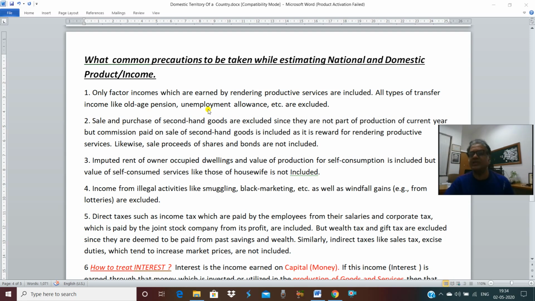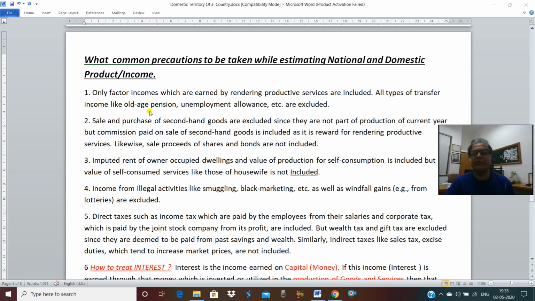A few more examples are scholarship, against which there is no flow of goods and services. Different types of compensation, financial compensation, gifts and donations are given. These all are called transfer income. And because such income does not contribute in the flow of goods and services, they are not included in the national and domestic product. So if in the exam you are asked how you will treat old age pension, you will simply say it will not be included because it is a transfer income.